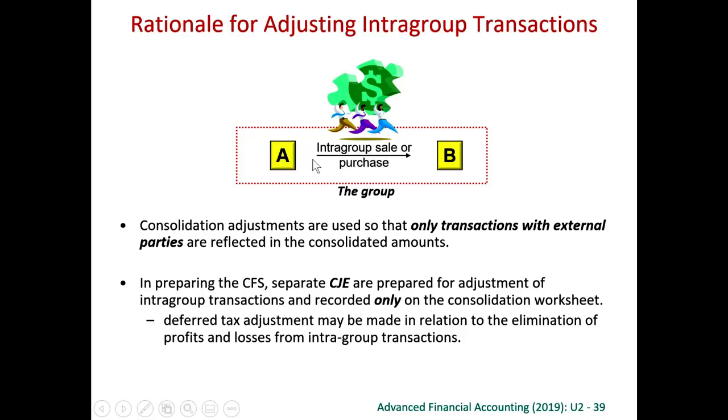Therefore, there will be a consolidation adjustment, eliminate this sale by company A to company B. This is what we are going to do. So consolidation is required so that only transactions with external parties, with outside parties, will be reflected in the consolidated amounts.